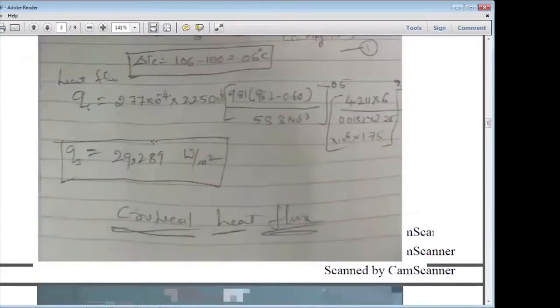Is it greater than this heat flux or less than the heat flux? Greater than, sir. Yes, so the critical heat flux is more. Understand? Critical heat flux is more, which means it is nucleate boiling. So this is called nucleate boiling.